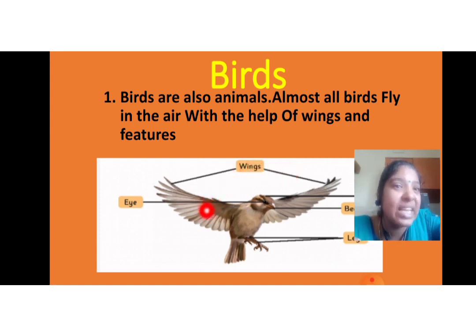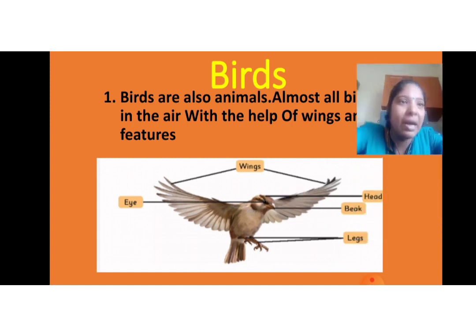W-I-N-G-S, wings. This is the wing. The bird uses it to fly. There is a head, there is a beak, and there is a leg. And here are two eyes to watch. There is a beak and there is a leg to walk.